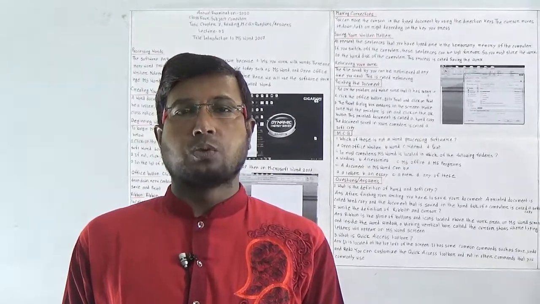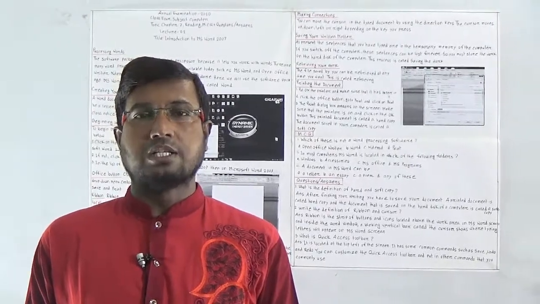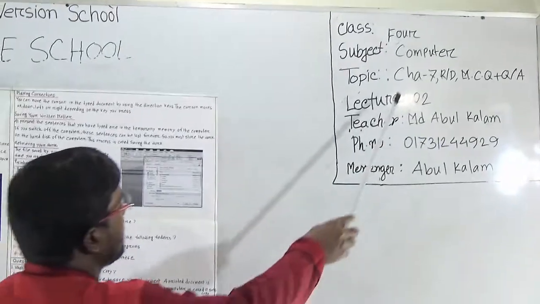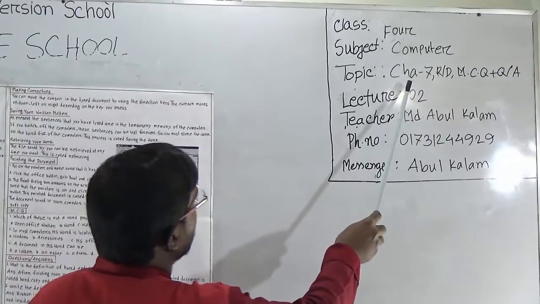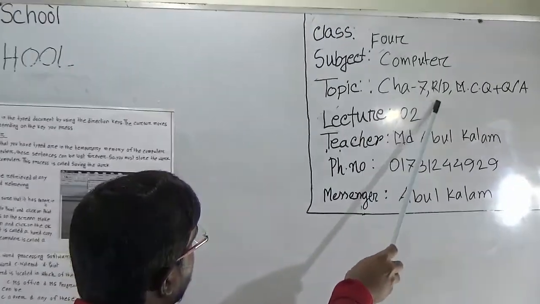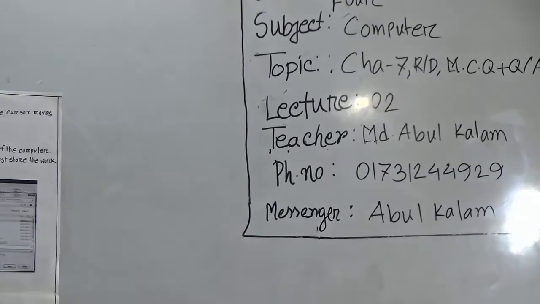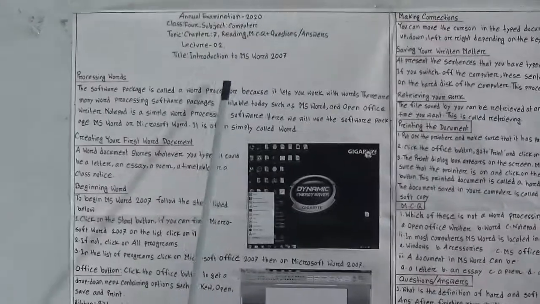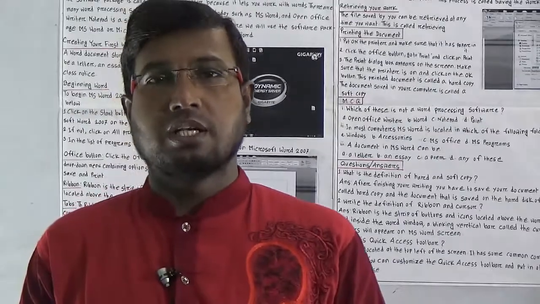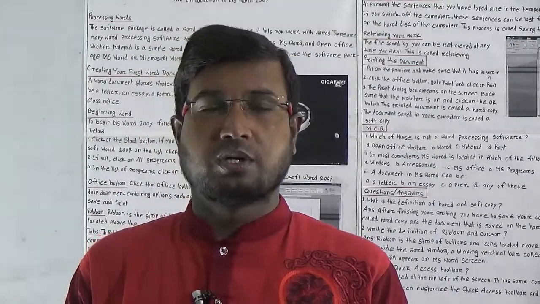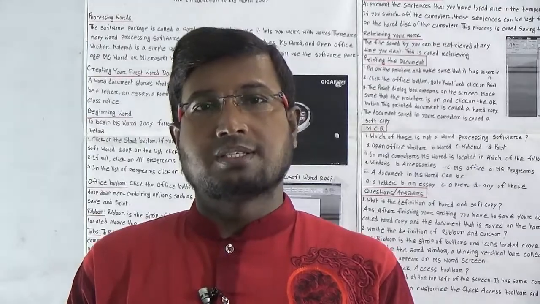Today I am going to conduct a computer class for the students of class 4. Our today's topic is Chapter 7, Reading, MCQ and Question Answer. I repeat, our today's topic is Chapter 7, Reading, MCQ and Question Answer. Dear students, look at the title of our today's lesson, Introduction to MS Word 2007. We all know that this lesson is very important for your annual examination and for your personal life also. So, let's start the class.